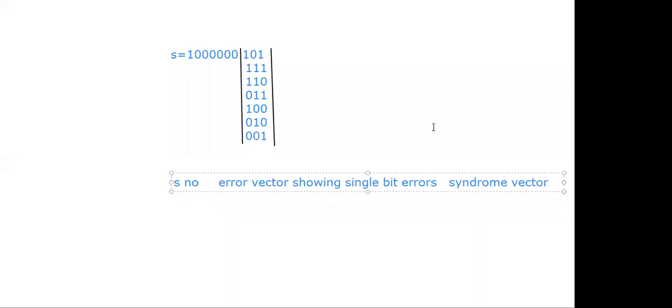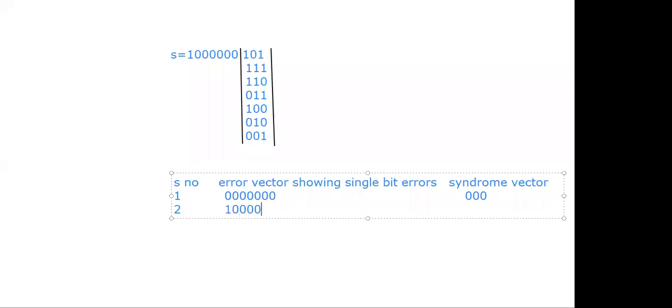Like this, 3 columns. This is serial number 1. I want to go for the all zero code vector also. 1, 2, 3, 4, 5, 6, 7, like this. And what is the syndrome vector for this? 0, 0, 0.